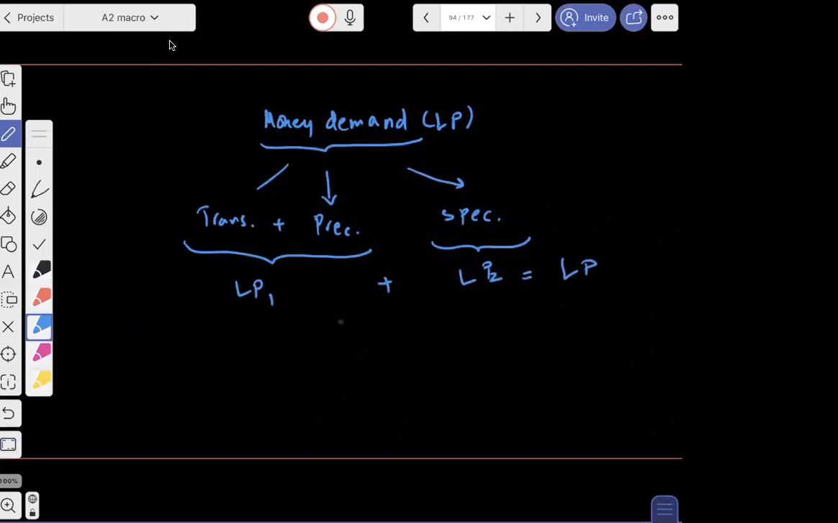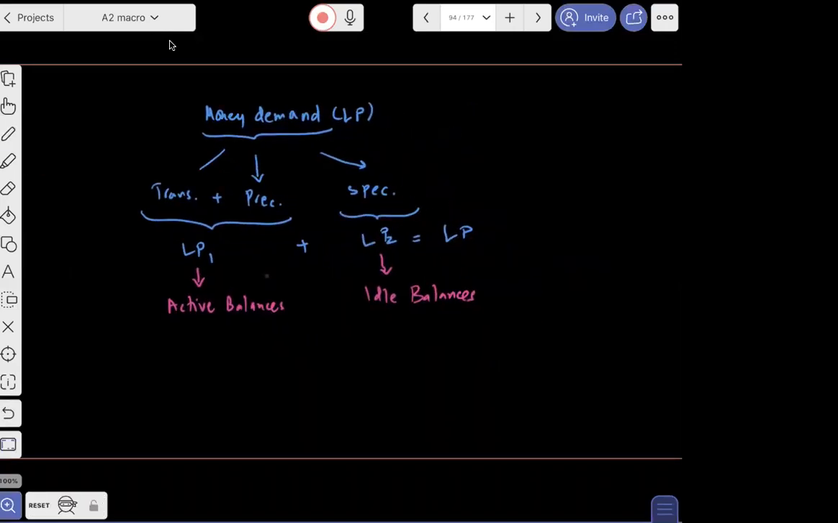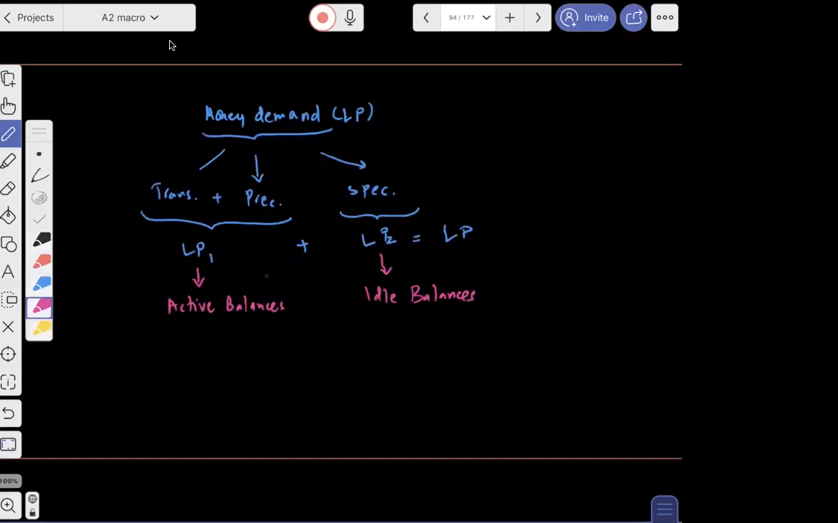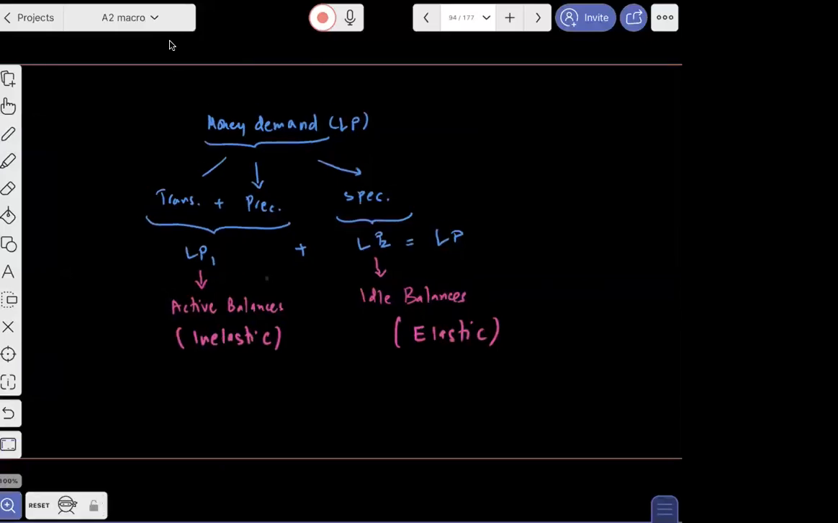And we said that transaction plus precautionary demand for money has another name, which is called active balances, while LP2 is your idle balances. And we also said that active plus idle balances makes up your total demand. Active balances is very inelastic, right? Idle balances is elastic. And the total demand will be a sum of active plus idle balances.